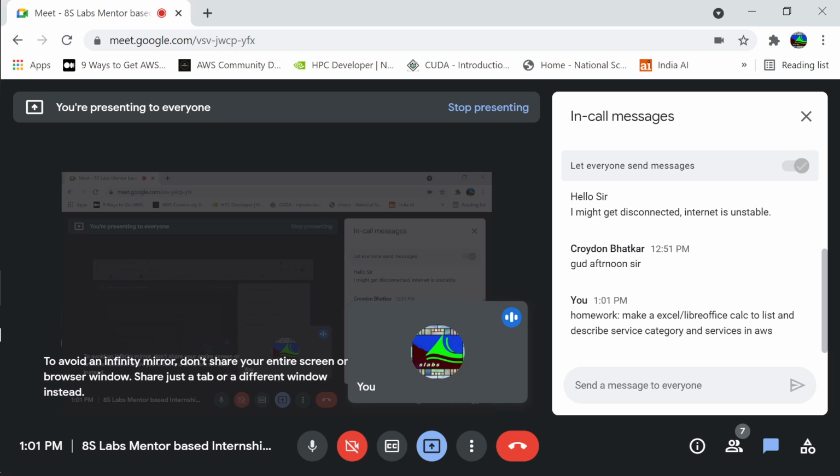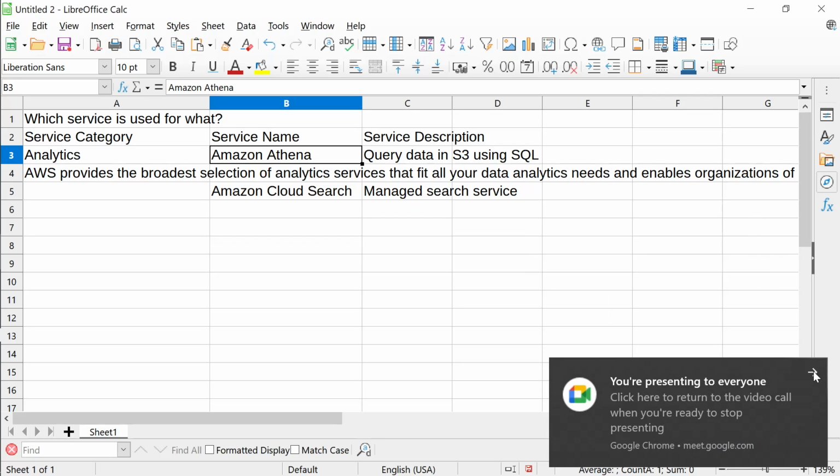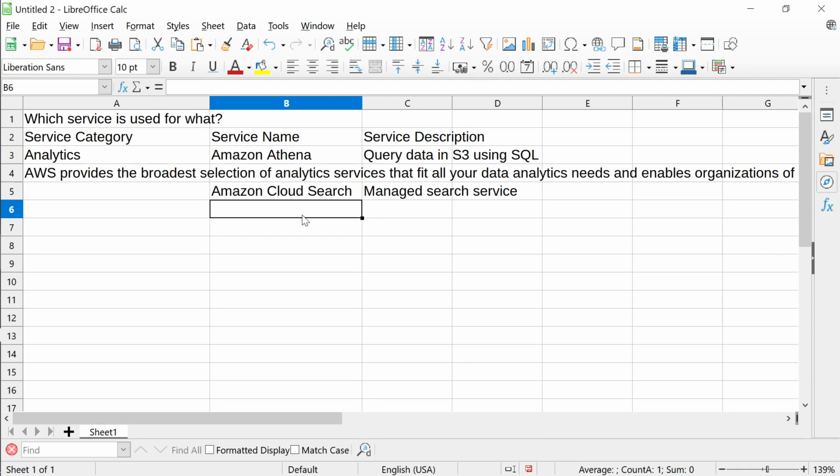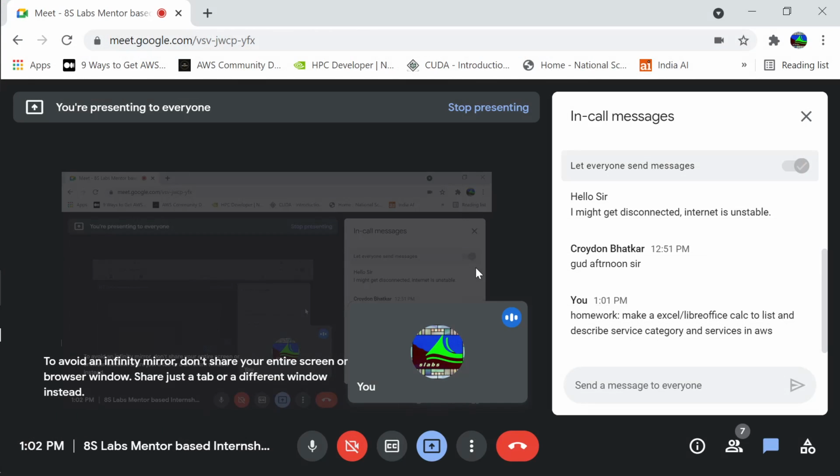This is your homework and this is very important. I have given you a little bit of an idea. All the services are there in the products page. You don't even have to log in. Just make sure this is done for your own benefit.